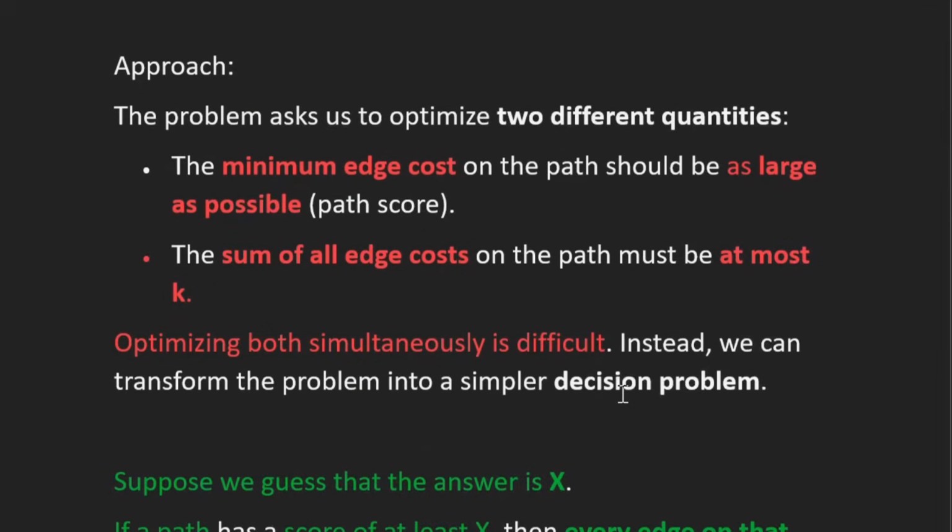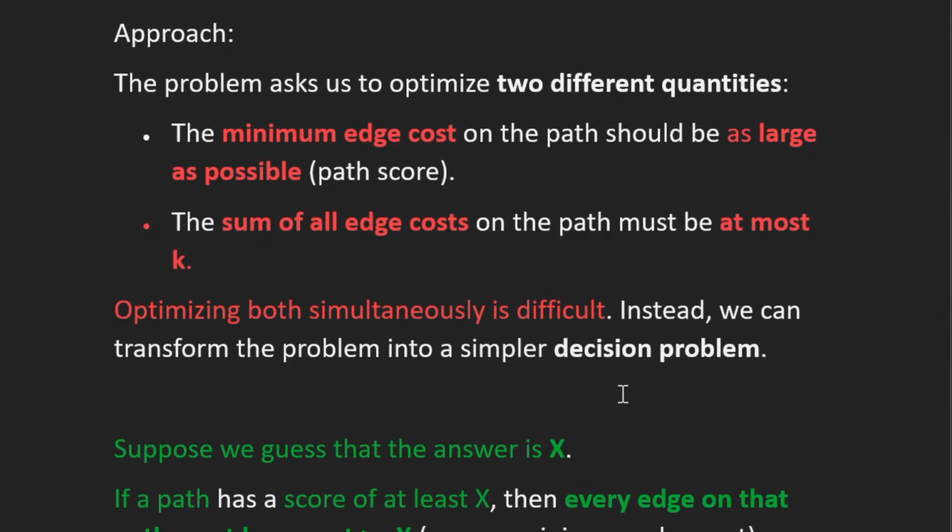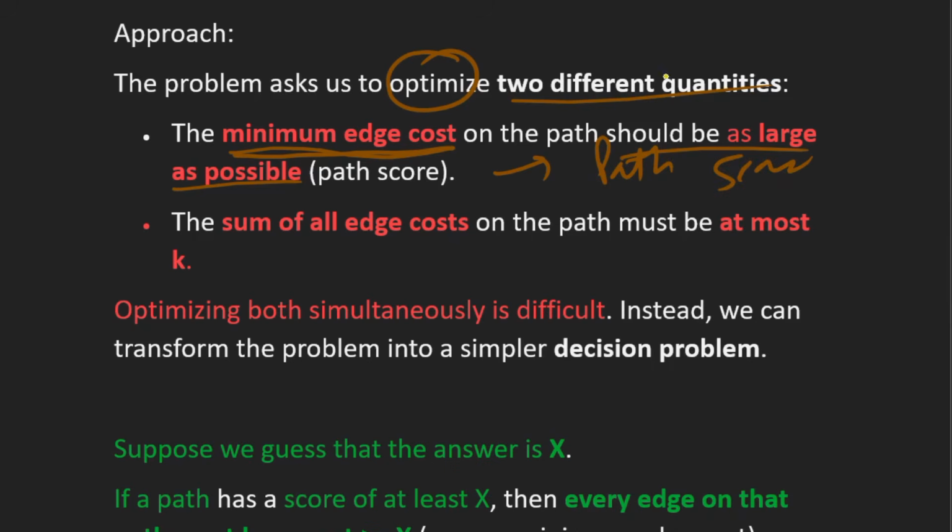So let's move to the approach part. As we have seen in the question, the problem asks us to optimize two different things. First, the minimum edge cost should be as large as possible, that is our path score, so we have to maximize the path score.